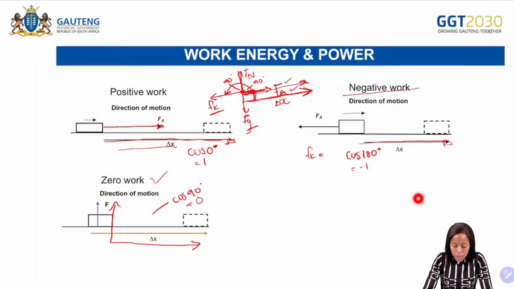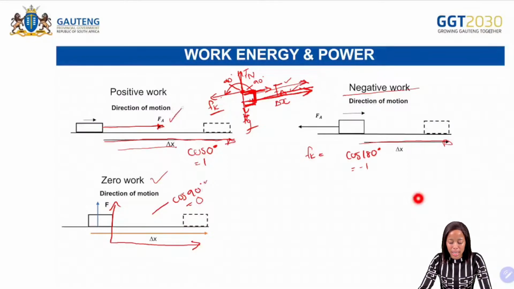And then again, with the gravitational force, we are therefore saying that the displacement and the Fg, what is the angle between the two? The angle between the two is 90 degrees. And then if you say cos 90 degrees, it will therefore give you 0. So what are we saying with all of this? We are saying that the applied force will do positive work. Why? Because the displacement and the applied force are in the same direction.